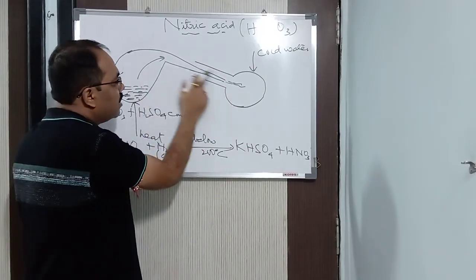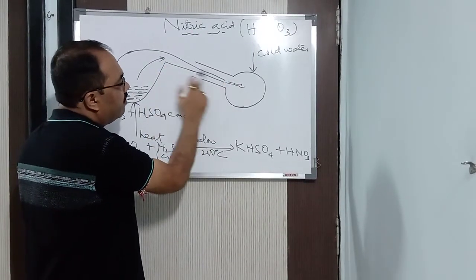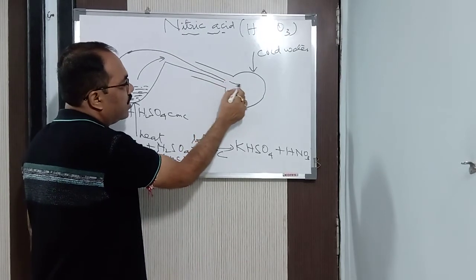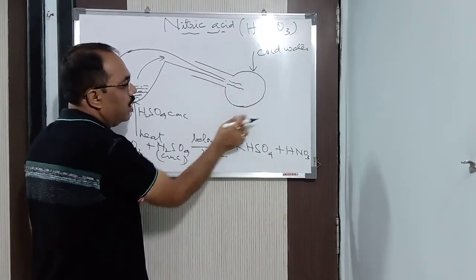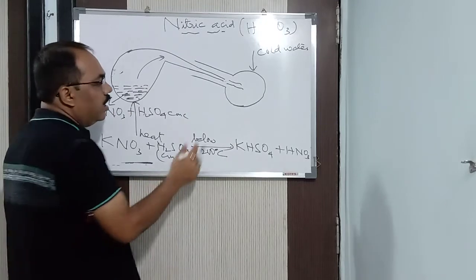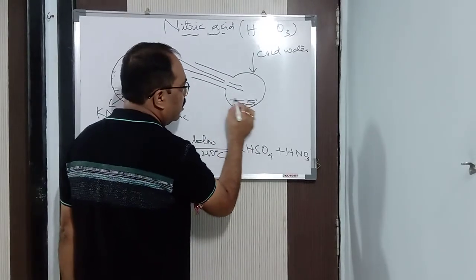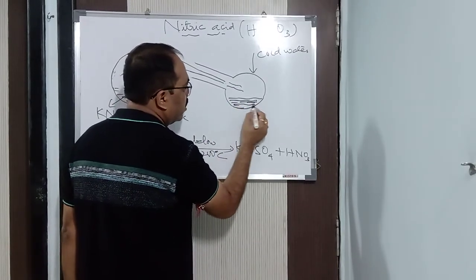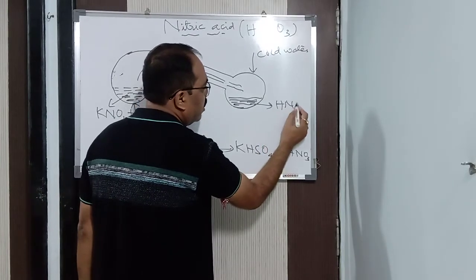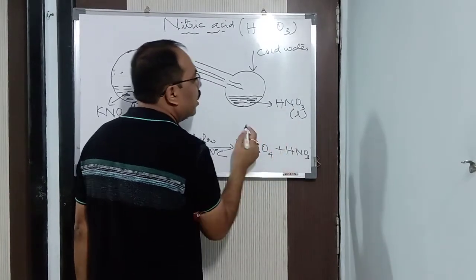We are directly passing the nitric acid vapors into this flask, where the liquid HNO3 is being collected. Clear? Nitric acid in the liquid state is being collected here.